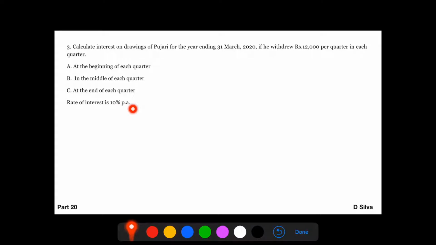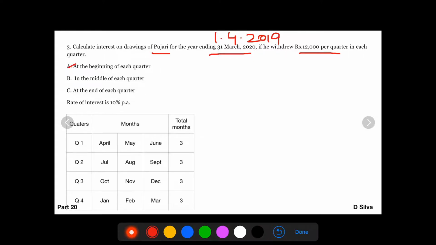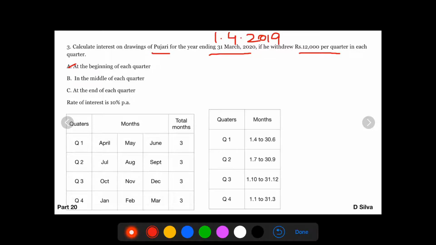So in the question, Pujari is withdrawing 12,000 per quarter and the year is ending on 31st March 2020. That means the year begins for us on 1st of April 2019. So every quarter he is going to withdraw 12,000 rupees. Let's take up the first scenario. In the first scenario, he is withdrawing at the beginning of each quarter. So the beginning is like this: